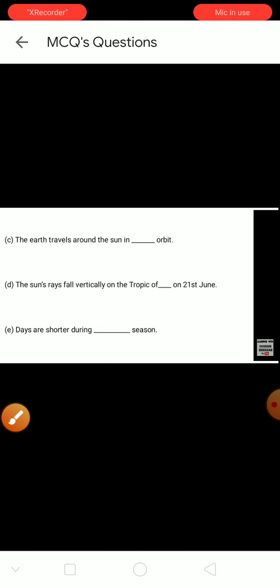E. Days are shorter during the dash season. We know that days are not actually shorter, but here Earth is moving on its axis. Then we are feeling that the days are small. But here days are shorter during which season? In winter season. We are seeing here in winter season, we are feeling that days are very short.